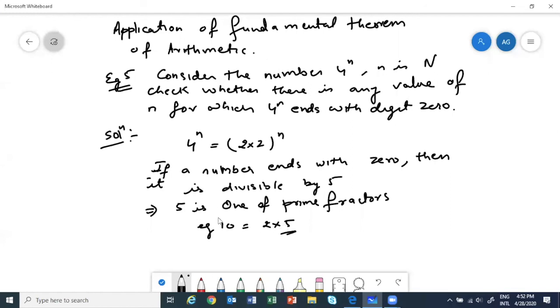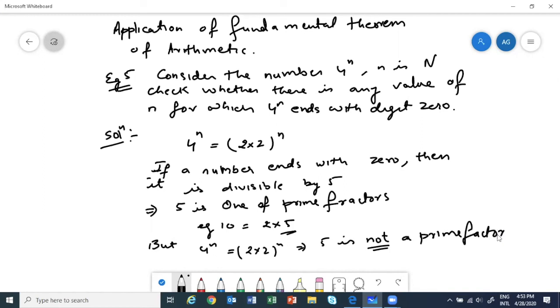But in 4 power n, can 5 ever be a factor? 4 power n is equal to (2 into 2) whole power n, which implies that 5 is not a prime factor. 5 can never be a prime factor for this one.